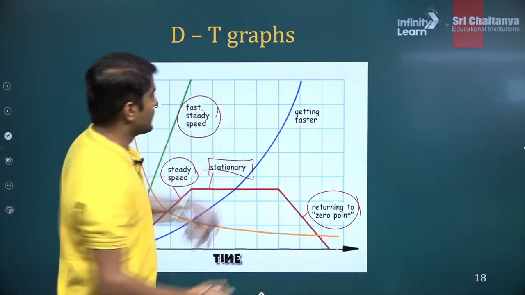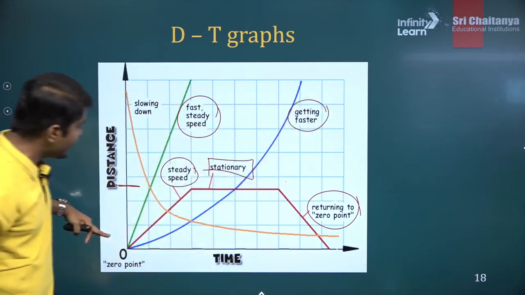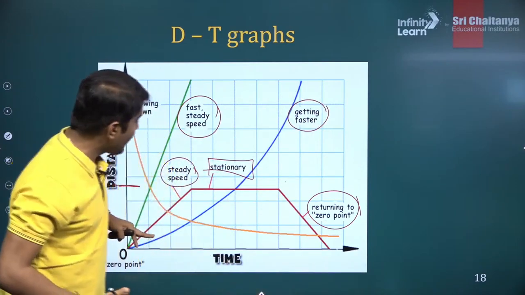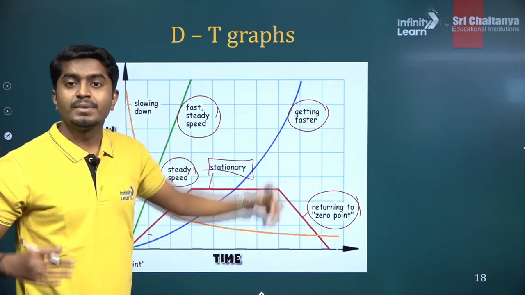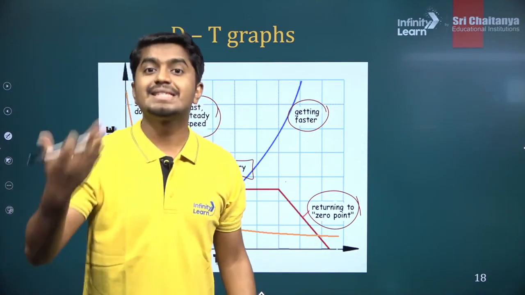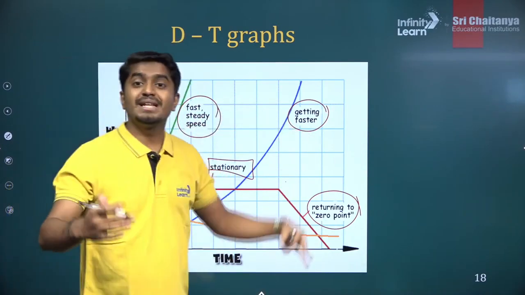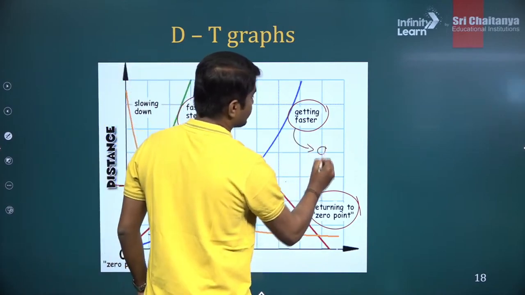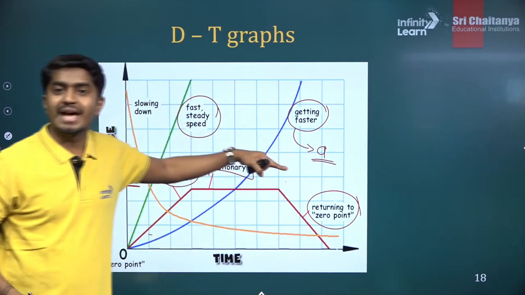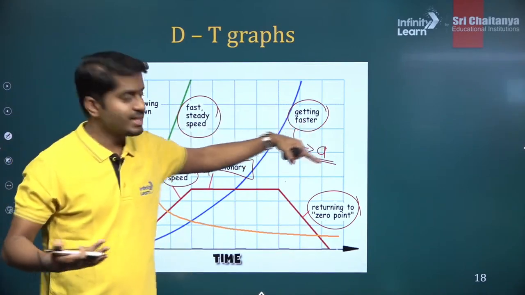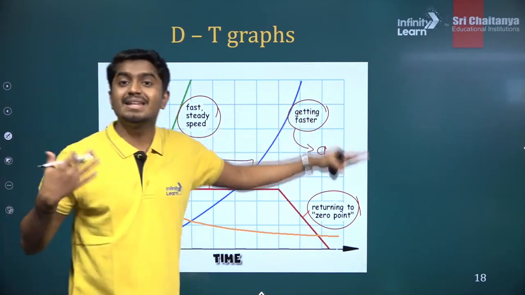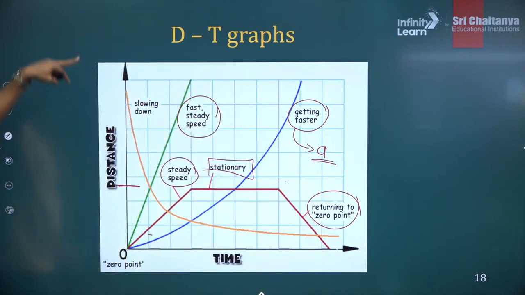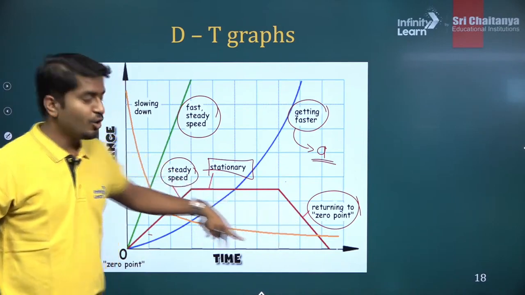And we have this blue one. So what is happening here? You see the slope is increasing, the graph is becoming steeper and steeper. That means the speed is increasing with time. So there is an accelerated motion. There is a constant acceleration. It can be constant or not constant, but it is accelerated motion. Clear? Or non-uniform motion.